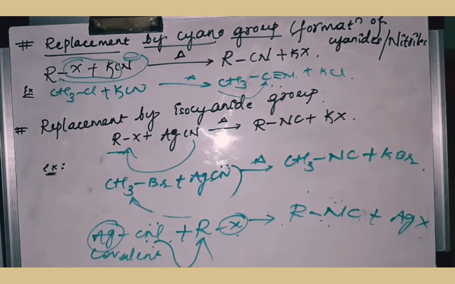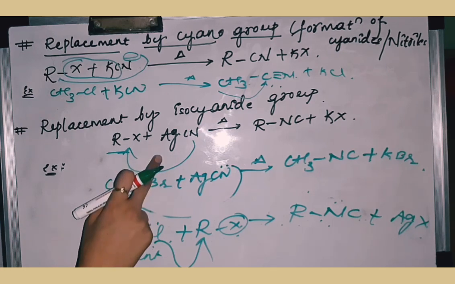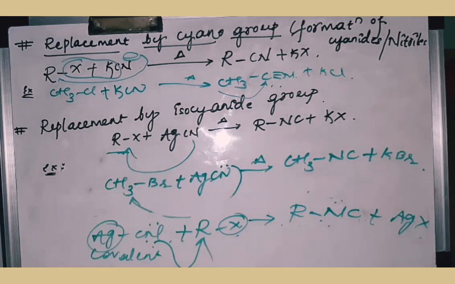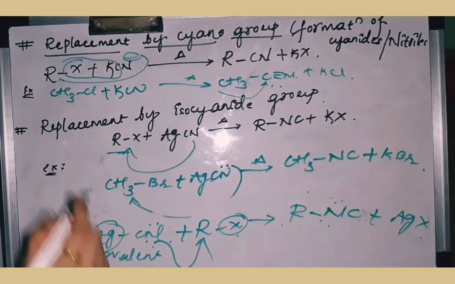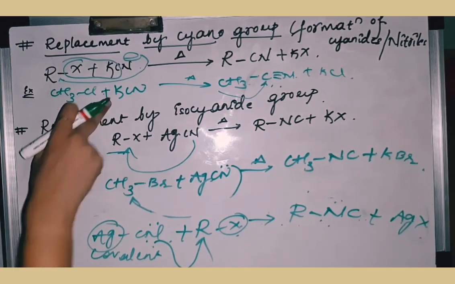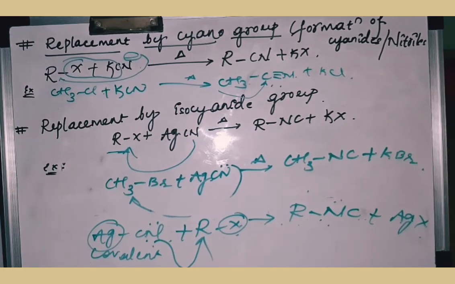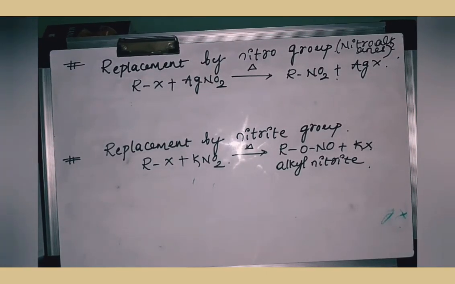Remember, in the examination they may ask you a 1 mark question, complete the following. Don't get confused between cyanide and isocyanide. When silver cyanide is used, only then will you get isocyanide as the product. If they give KCN or NaCN, then you get the cyanide as the product.